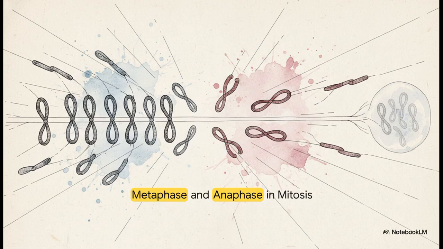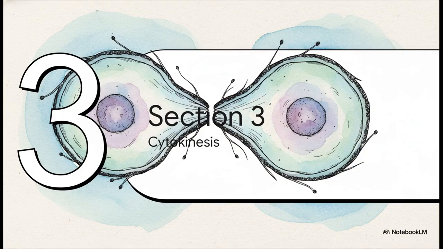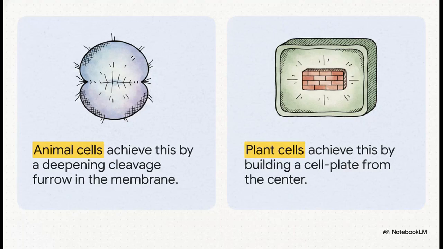Eventually, in telophase, they reach the poles, decondense, and a brand new nuclear envelope forms around each cluster. Okay, section 3, cytokinesis, splitting the cell. So this physical splitting process actually looks very different depending on whether you're looking at a plant or an animal cell. For animal cells, picture a flexible balloon.